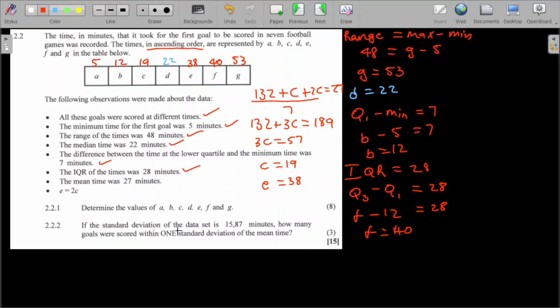If the standard deviation of the data is said to be 15,87 minutes, how many goals were scored within one standard deviation? Between those standard deviations. So I know here is going to be my mean.